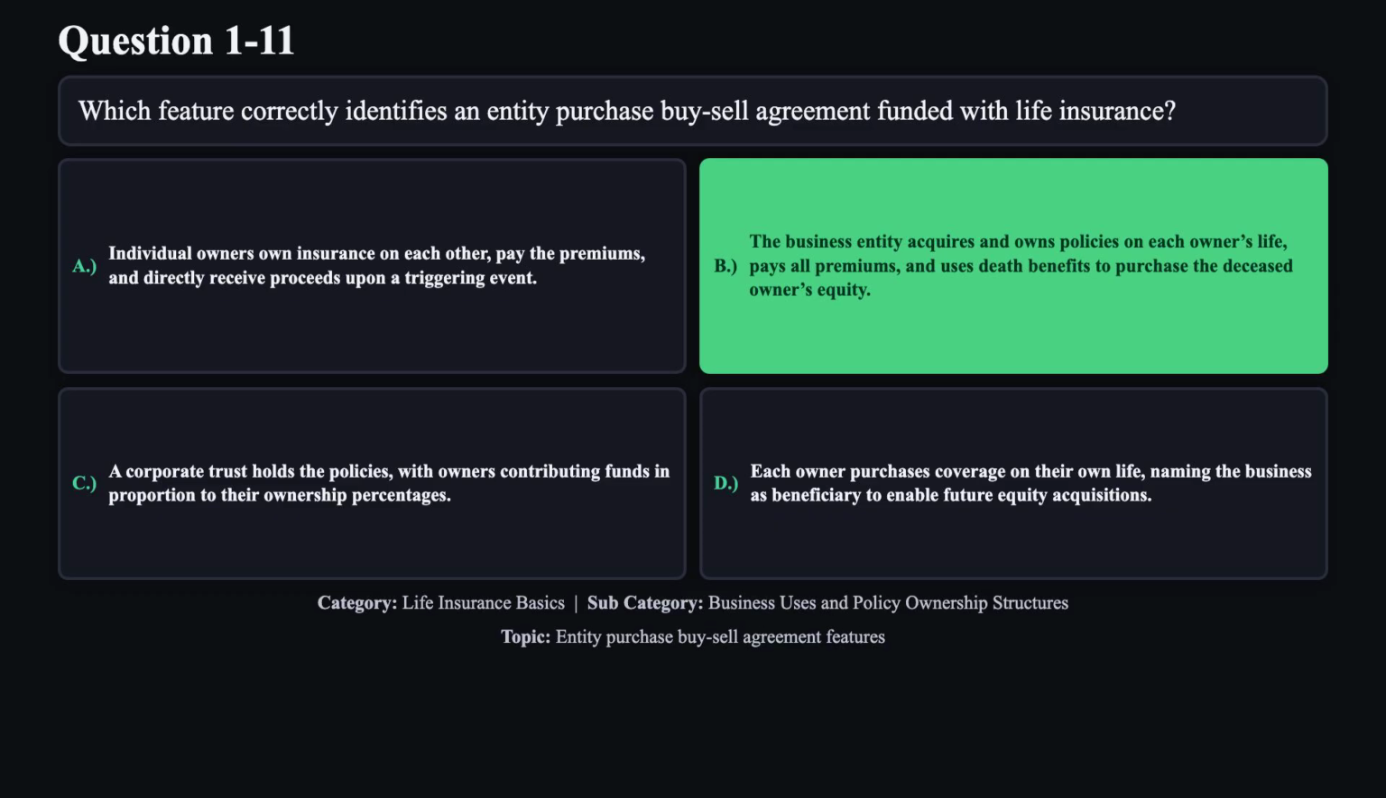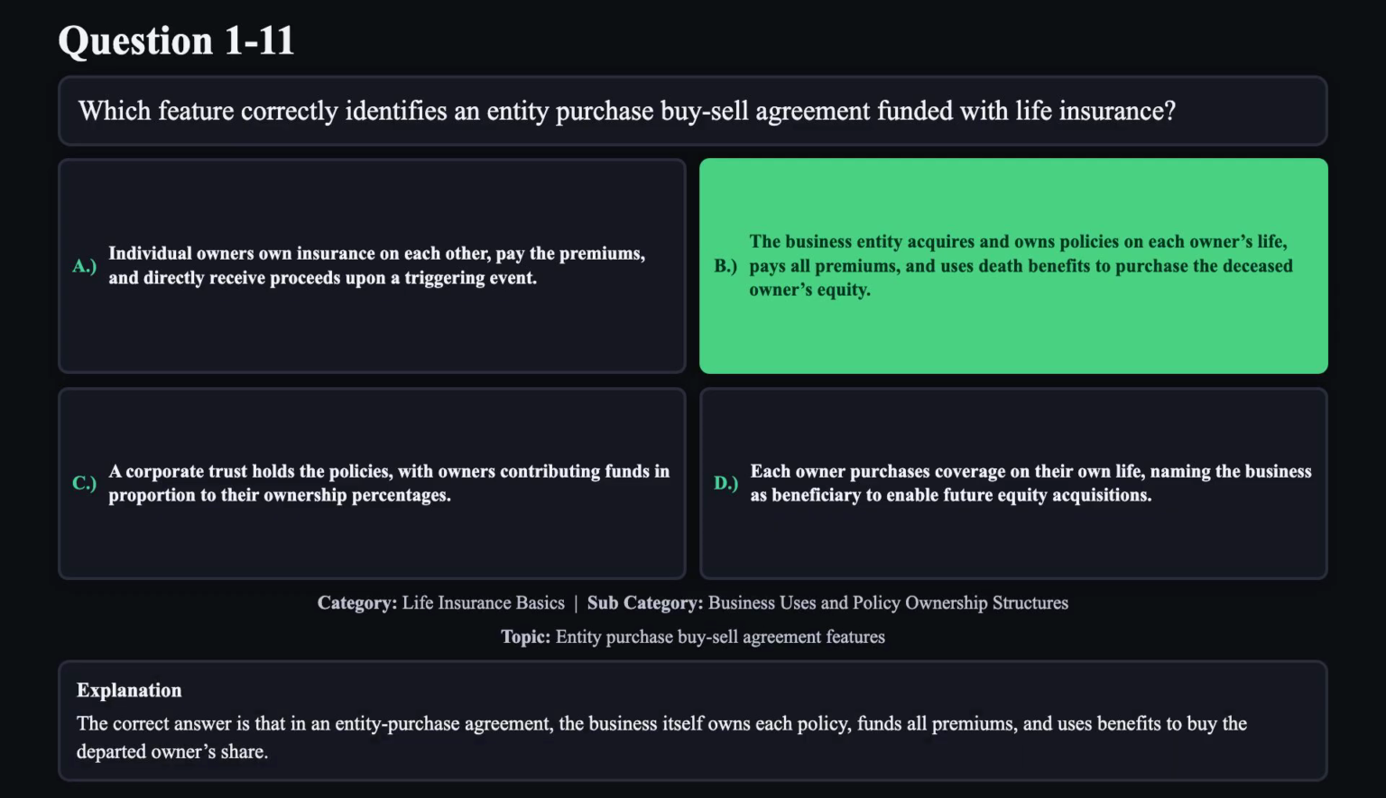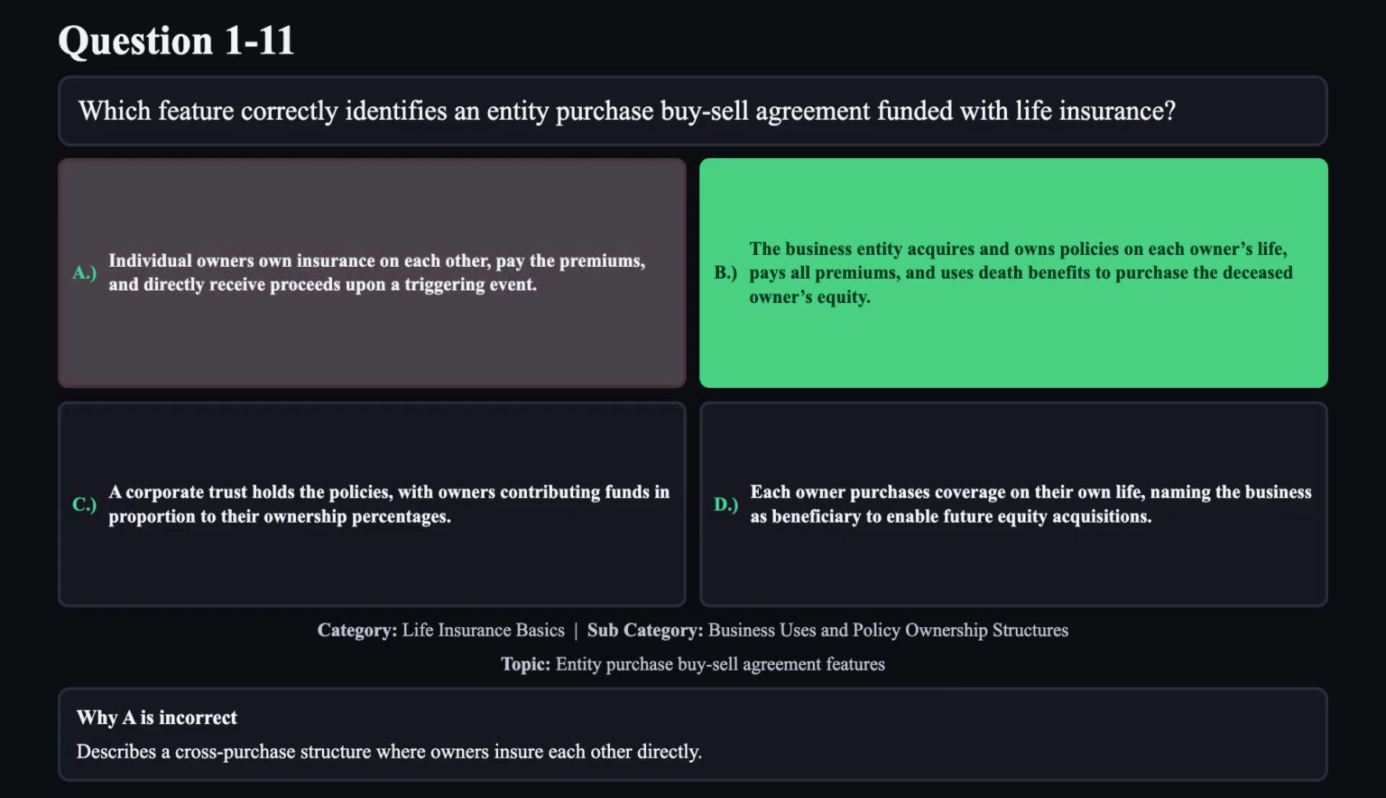The correct answer is B. The correct answer is that in an entity purchase agreement, the business itself owns each policy, funds all premiums, and uses benefits to buy the departed owner's share. Reason A is not correct. It describes a cross-purchase structure where owners insure each other directly.